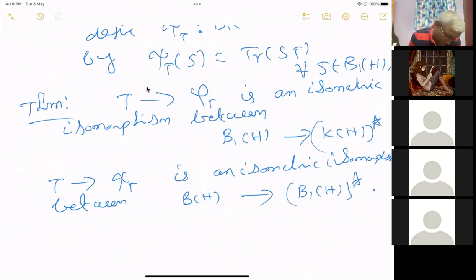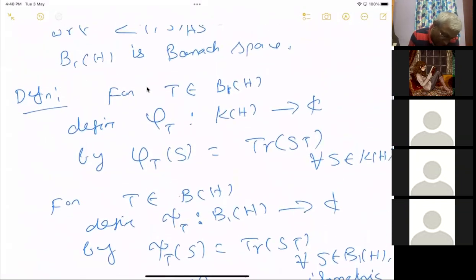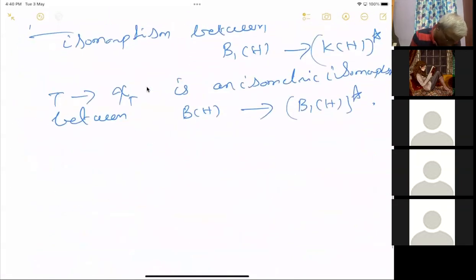Okay, so we want to prove this. I mean, we haven't done any proof. We haven't even proved that it is bounded or anything. We have just written some notation. It's just a definition. So let us prove everything. First, we consider the duality for compact operators.